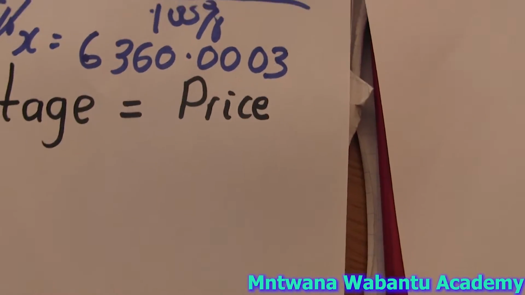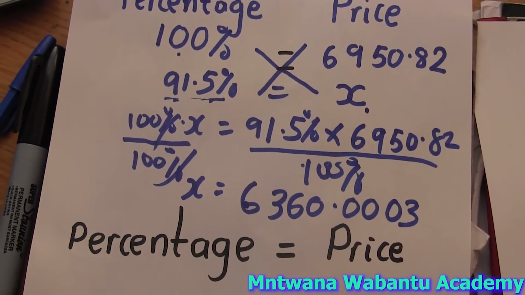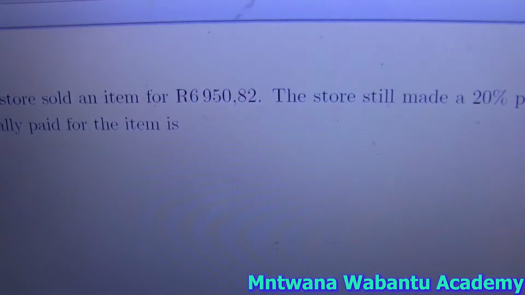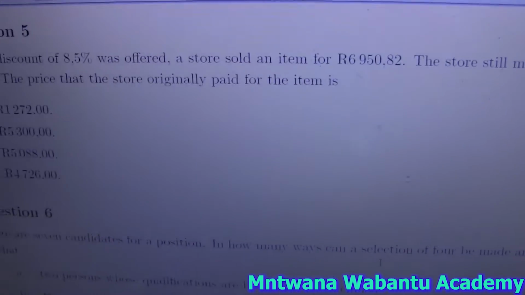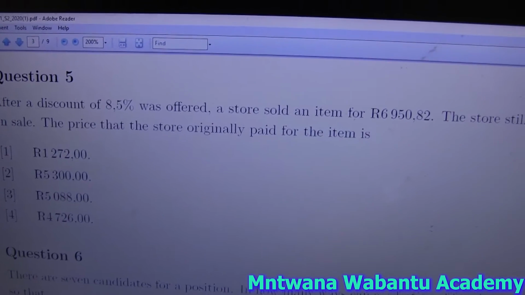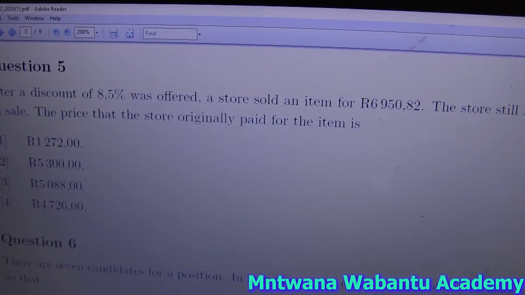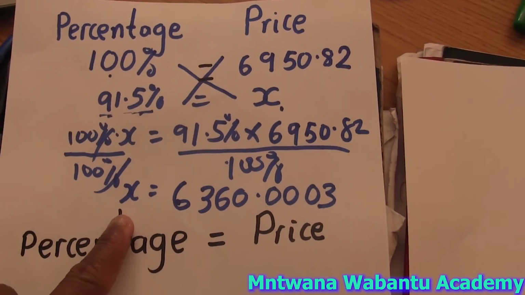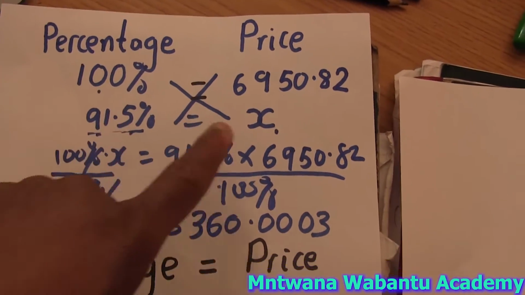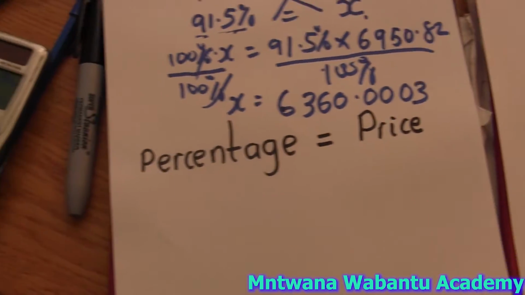Even though you think this is a discount price, in the second case they say the store still made a 20% profit on the original price paid for the item.